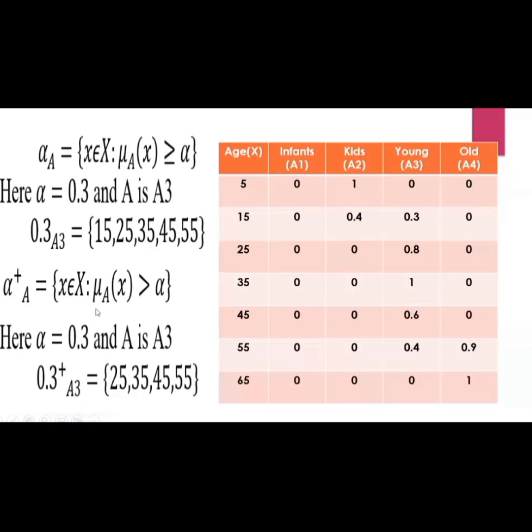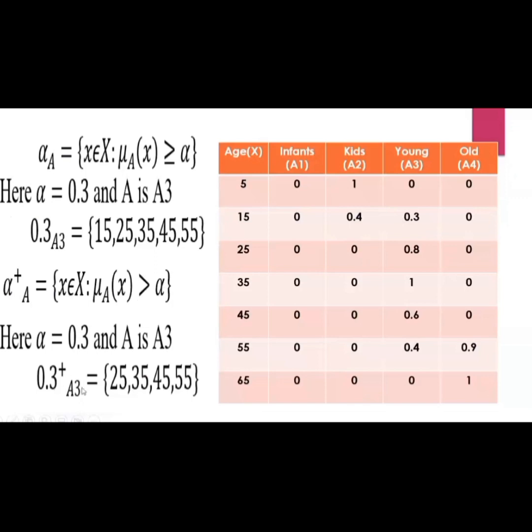Alpha plus A is equal to x belongs to X such that mu A of x is strictly greater than alpha. Here also we can choose some value for alpha, the same value, that is 0.3. So only this way can you differentiate alpha cut and strong alpha cut. Same value 0.3 and A is also A3.